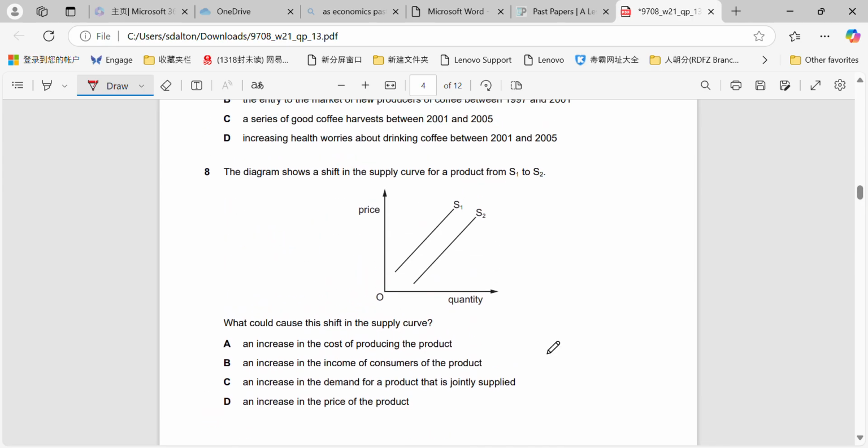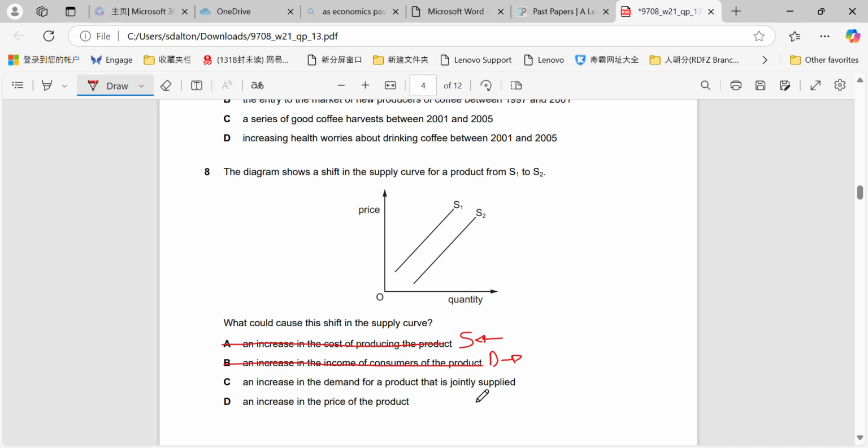Question 8. What would cause a shift in the supply curve? An increase in the cost of the product would shift supply left, so that would be wrong. An increase in incomes of consumers would shift demand to the right, not supply.